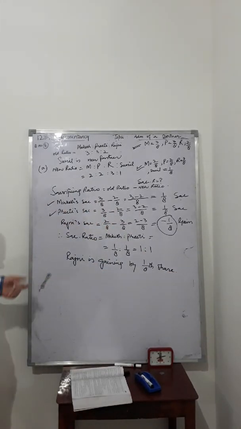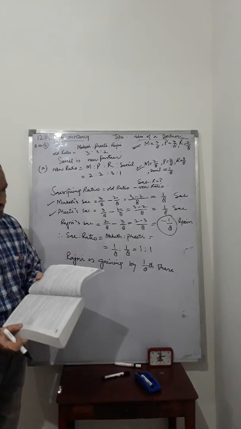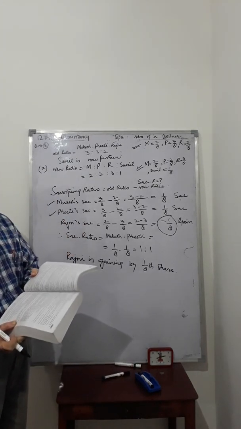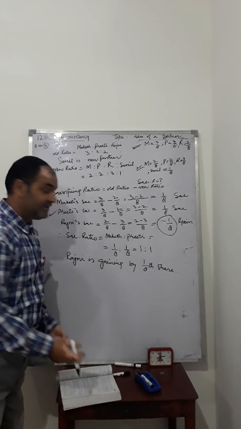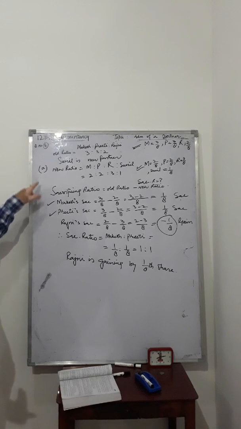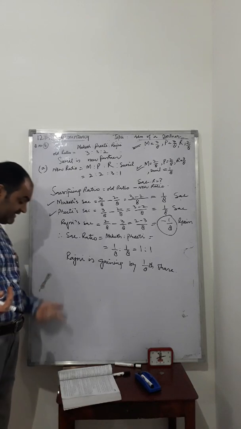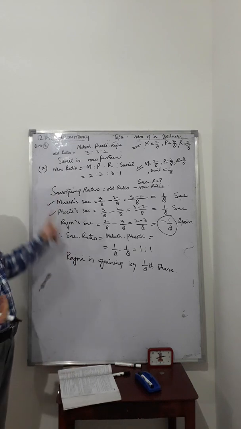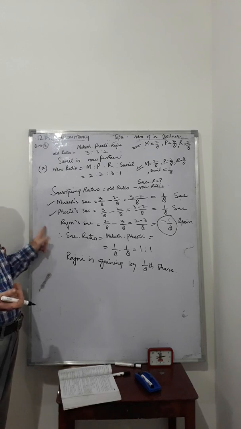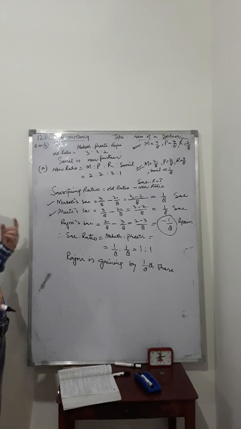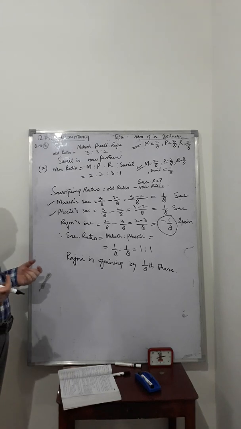This is all for today. The other cases are B, 3:2:3:1, and C, 4:3:2:2. Dear students, I will come back and we will solve the other two parts of this question. You can take a screenshot of this question so that it will help you in practicing the question in future. Okay, thank you.